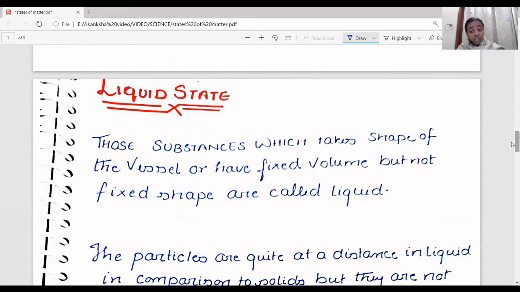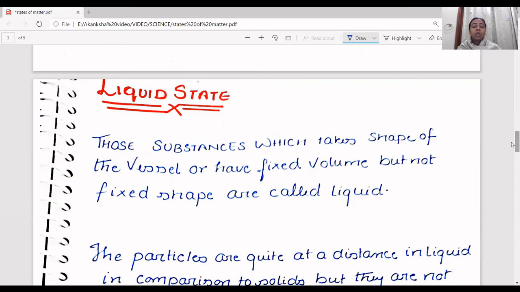Now, those substances which can take the shape of the vessel, understand, in whichever container we pour water, in whichever container we pour liquid, it takes the shape of the container itself. But you can say they have volume, right? They do not have a fixed shape, but they do have a fixed volume. That is called a liquid.